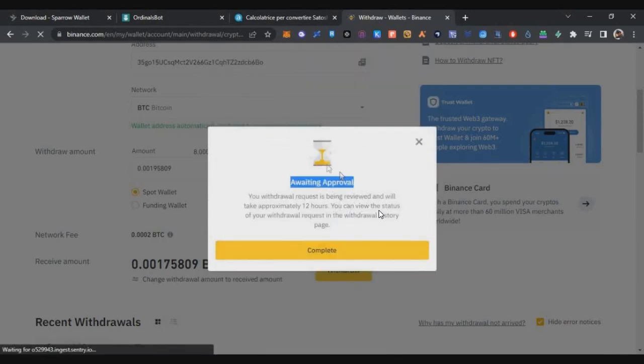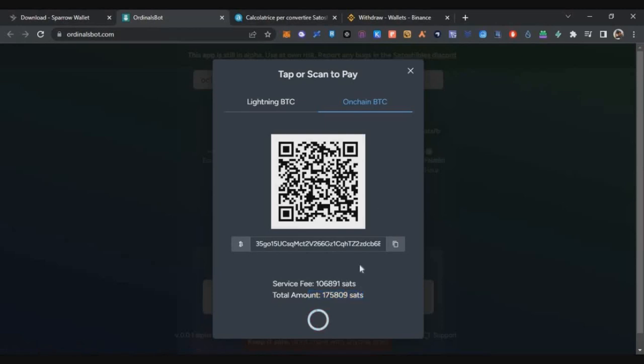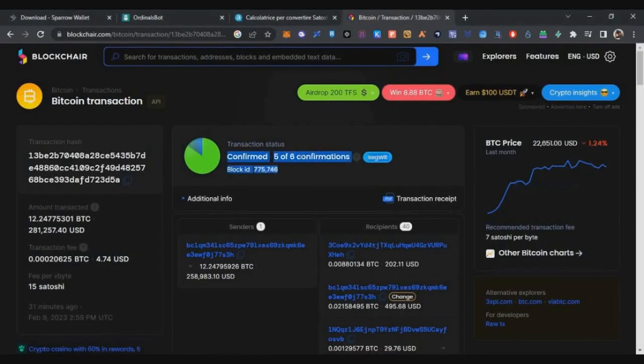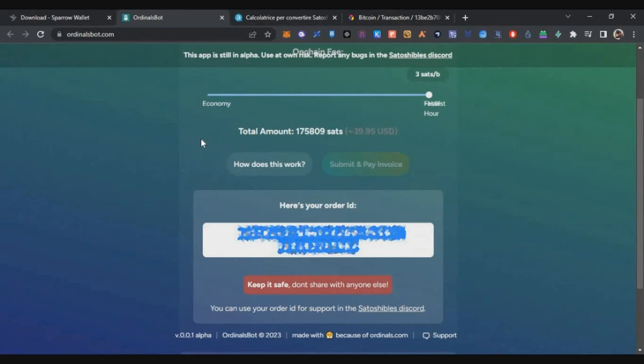After the withdrawal is done, you have to wait for 1 to 2 hours to get that block confirmed on the blockchain. You can see you need 6 confirmations to get the transaction through. You can check it on the blockchain explorer with the transaction hash which you got from the centralized exchange. After 6 confirmations, your inscription will be in process.